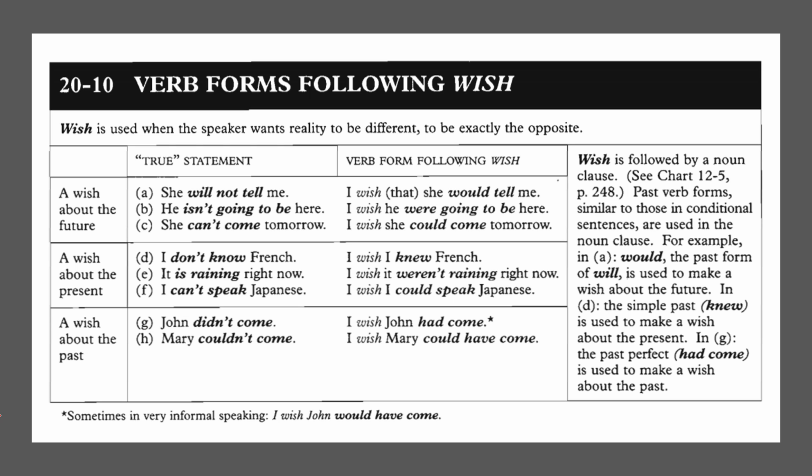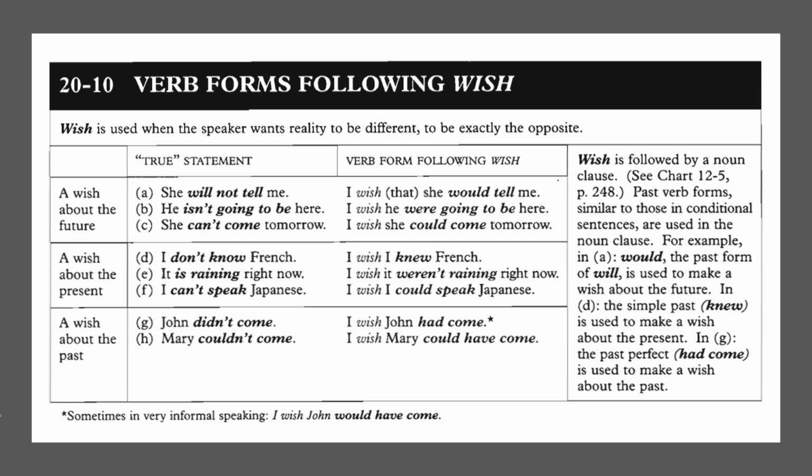I wish about the present. I do not know French. I wish I knew French. For the true statement, it is raining right now. For the conditional using wish: I wish it weren't raining right now. I cannot speak Japanese becomes I wish I could speak Japanese. A wish about the past: John didn't come, the true statement, becomes I wish John had come. Mary couldn't come becomes I wish Mary could have come.